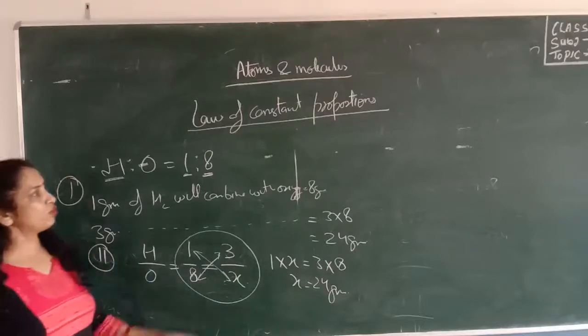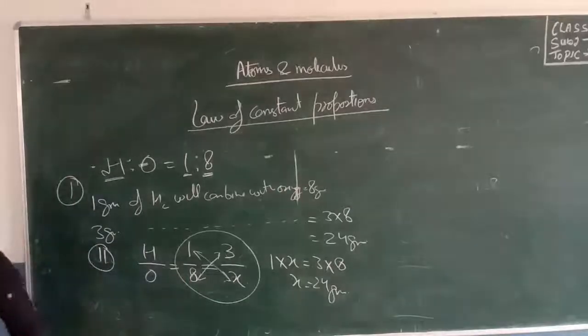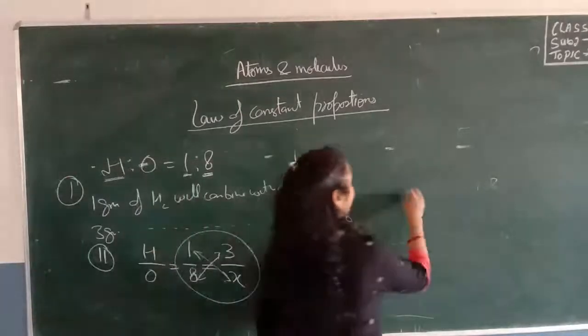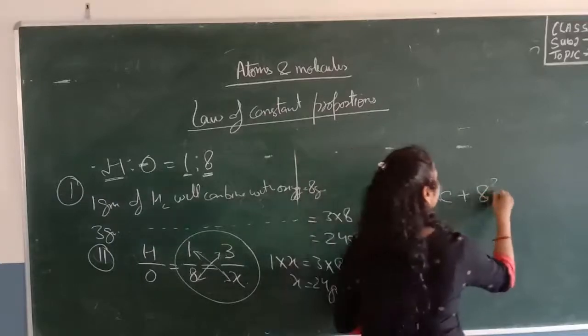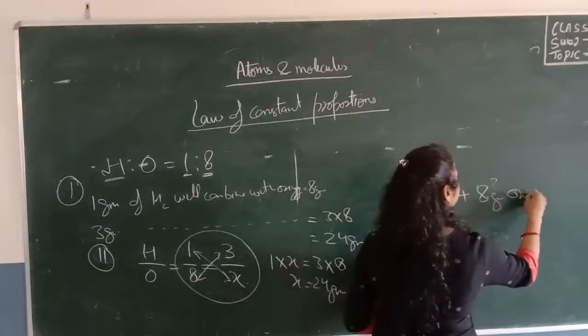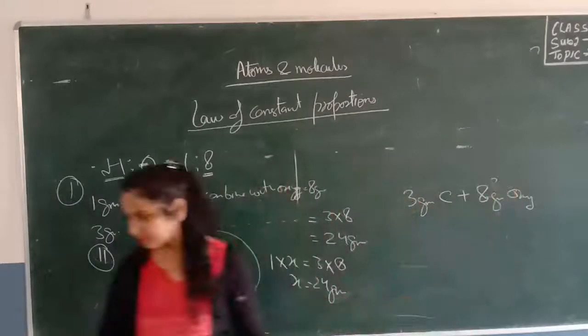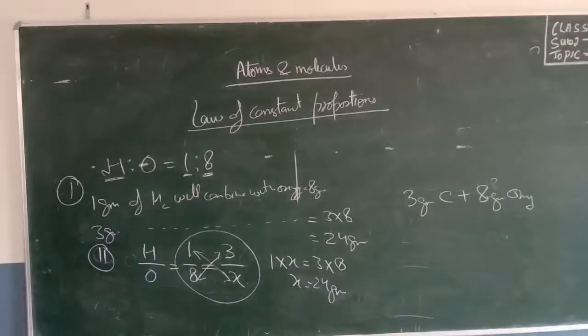You can choose either method for calculating this question. This is a question from NCERT. Okay, one last question from NCERT. 3 gram carbon burns with 8 gram of oxygen. It is given that 3 gram carbon combines with 8 gram oxygen to form 11 gram of carbon dioxide.